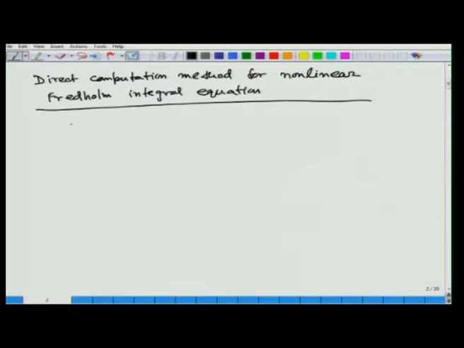The equation is y(x) = f(x) + lambda integral a to b k(x, s) G(y(s)) ds, and this direct computation method to solve the nonlinear Fredholm integral equation is applicable whenever the kernel is a